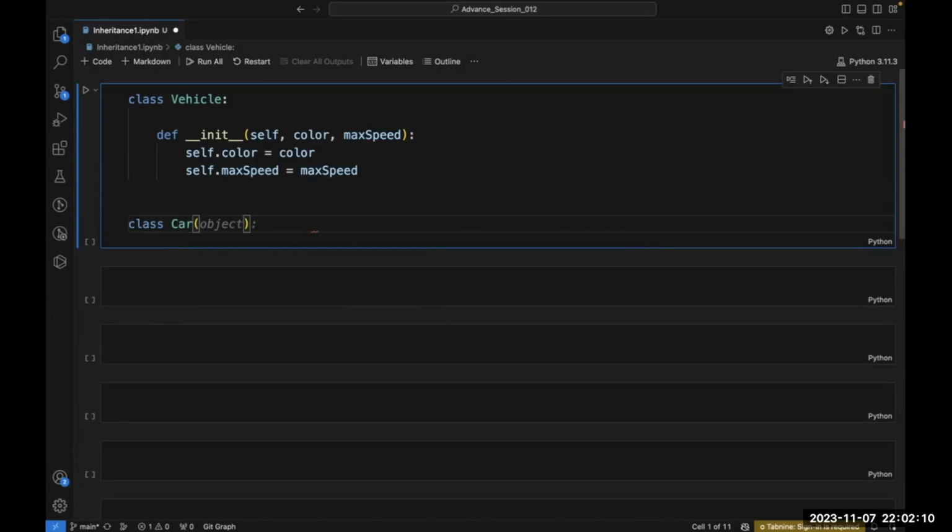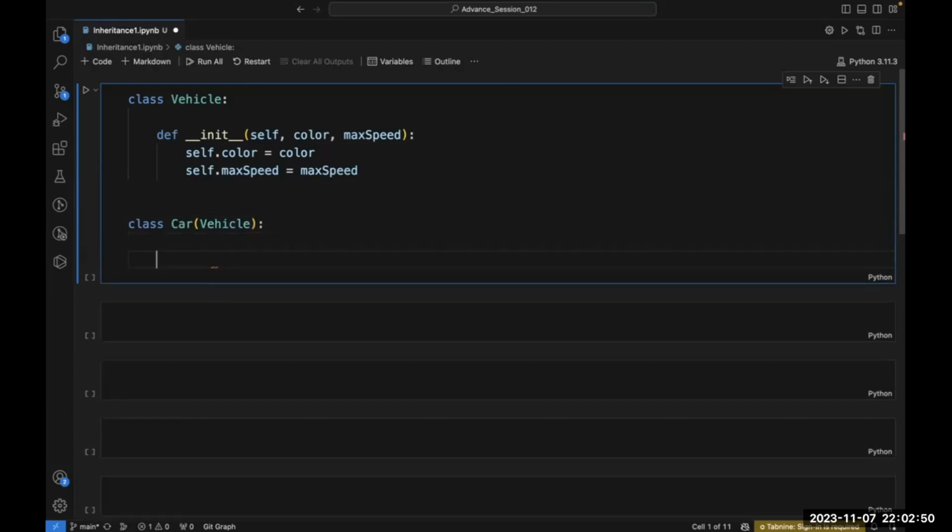That's why instead of writing these features, I will simply inherit the vehicle class inside my car class. So how can you inherit? Inside this parenthesis, you have to simply write the name of the class, vehicle. It means now inside this car class, I am inheriting all the properties and methods of the vehicle class. So whatever properties or methods are present in my vehicle class will be inherited inside my car class.